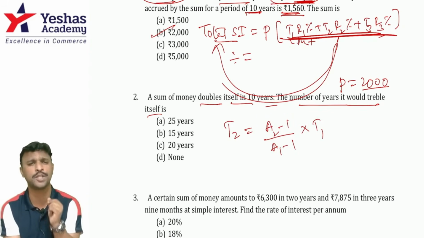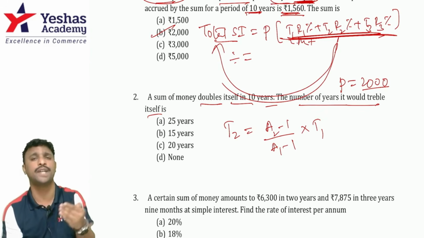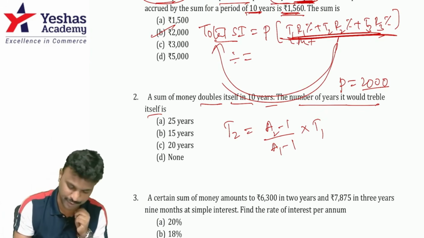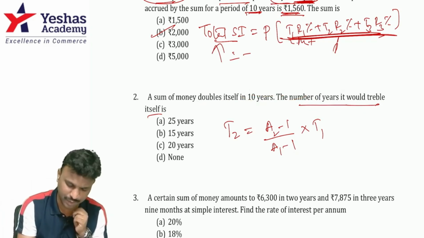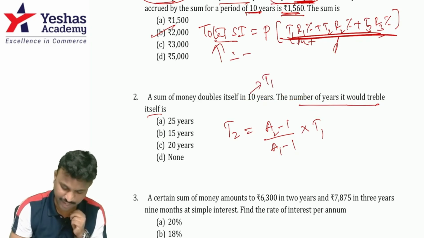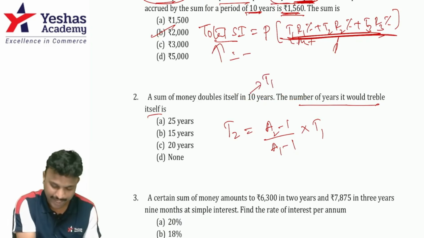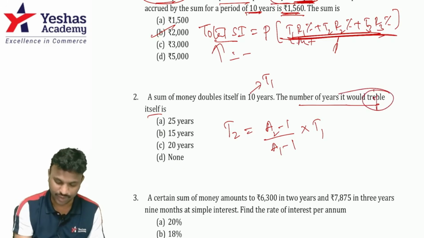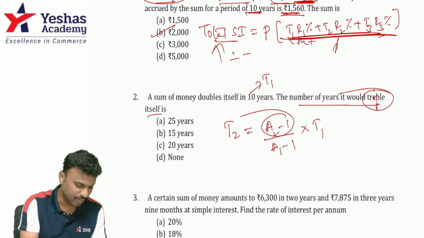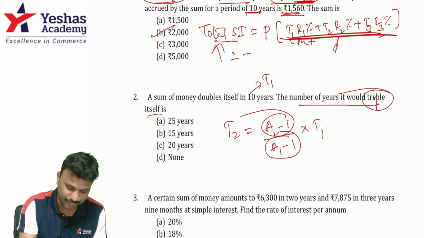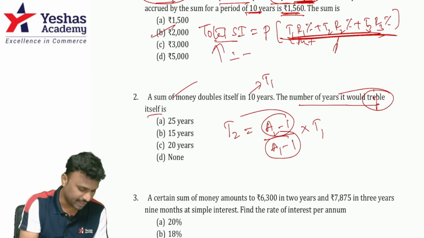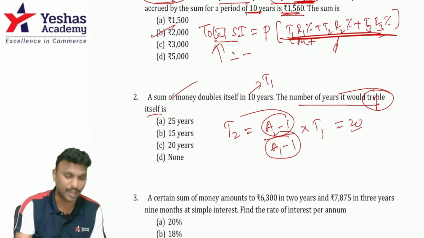What do you mean by amount in terms of principal? Double, triple, 4 times, 5 times. That is what amount in terms of principal means. There are clearly two amounts in terms of principal. One is double, the other one is triple. So this is my T1, and I need to find T2. A2, triple, means 3. 3 minus 1 is how much? 2, divided by A1, double, means 2. 2 minus 1 is 1, into T1 is 10. That fetches me the answer, 20.